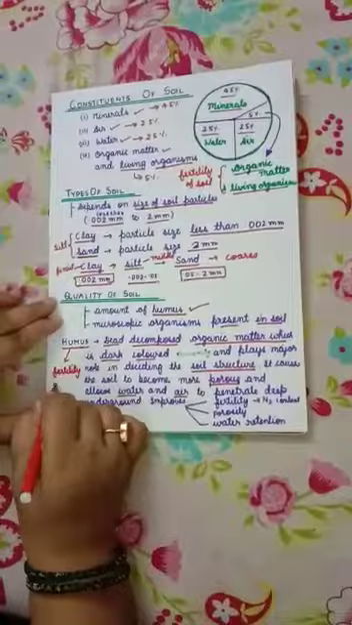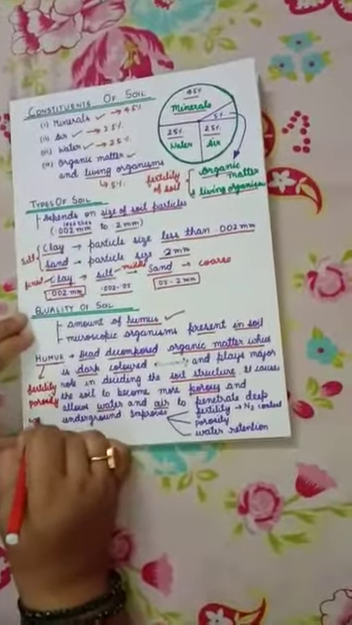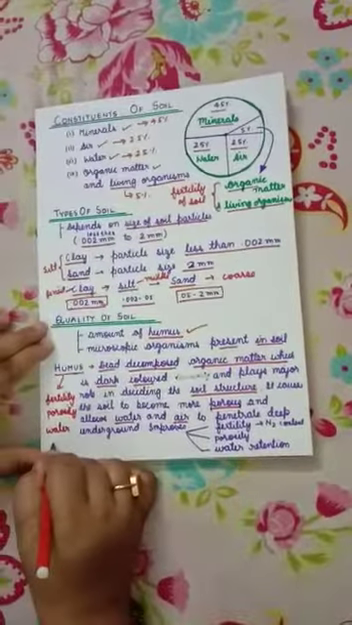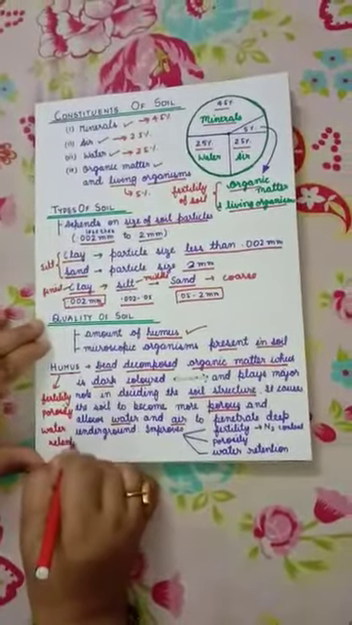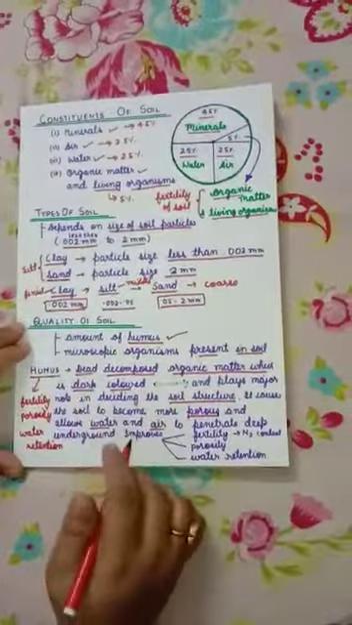It is important for porosity of the soil, and it is important for water retention capacity of the soil. So humus is very important as far as the fertility of soil is concerned.